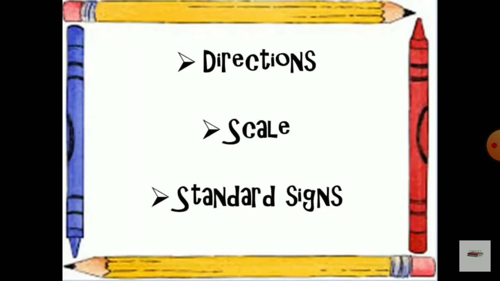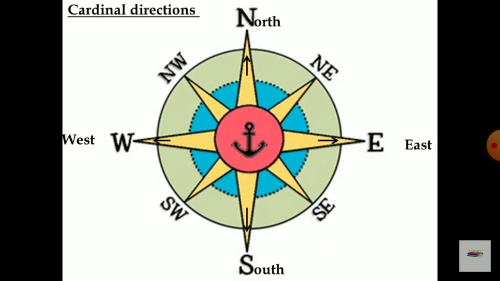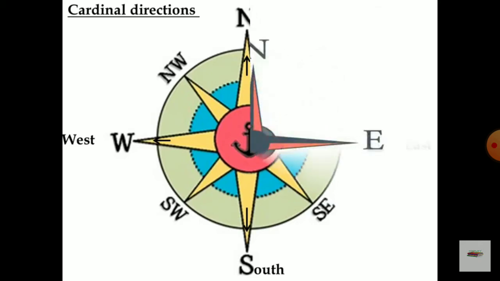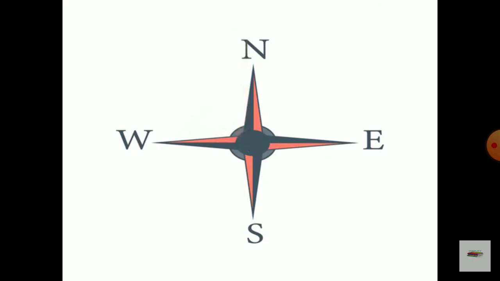Next, features of a map. Number one, direction; then scale; and sign and symbol. First, direction. There are four main or cardinal directions, namely east, west, north, and south. The top of the map is north, and the lower end is south. The left side of the map is west, and the right side is east. Most maps have a compass which gives directions such as north, south, east, and west.